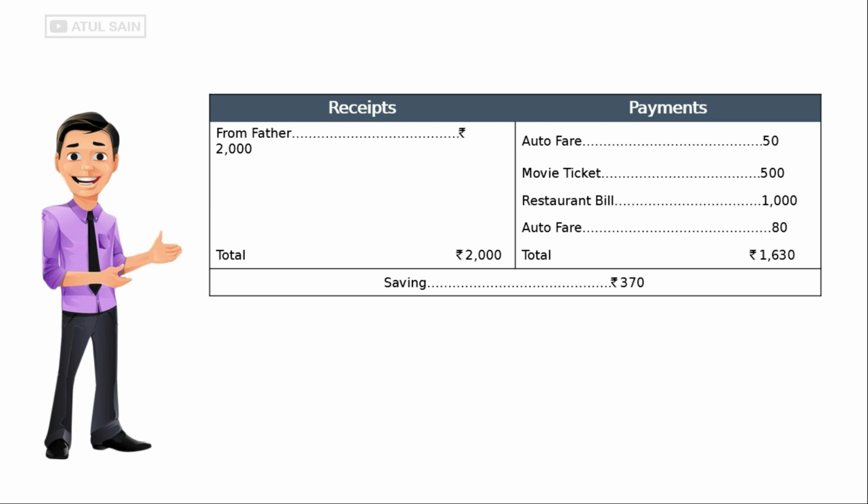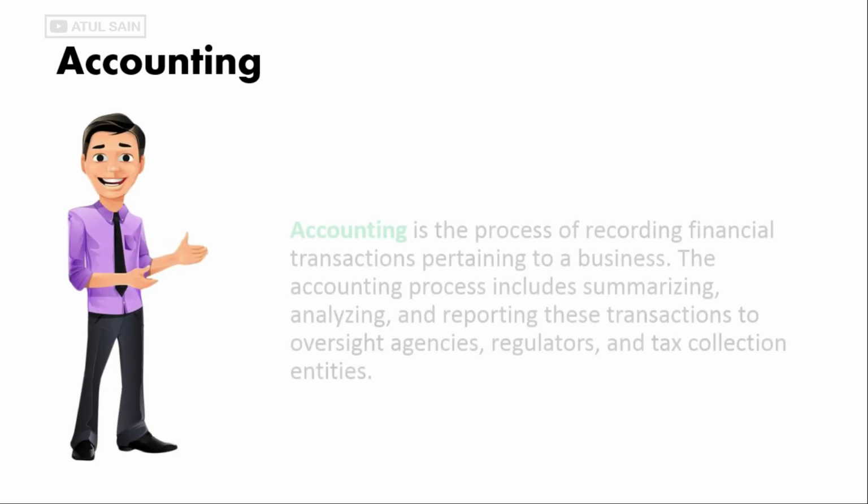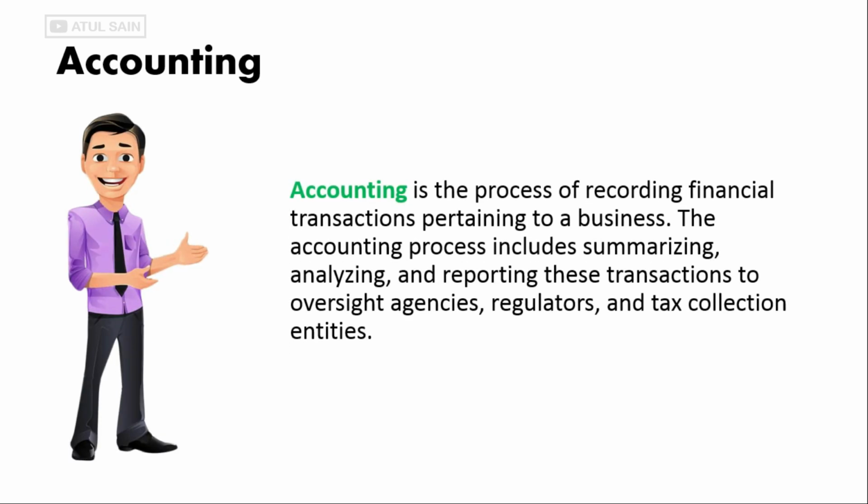Okay, so all this process in which we are recording the expenses and the incomes, and also we will record the assets and liabilities as well, all of this is called, in simple words, accounting. So here is a definition for this. Accounting is the process of recording financial transactions pertaining to a business.